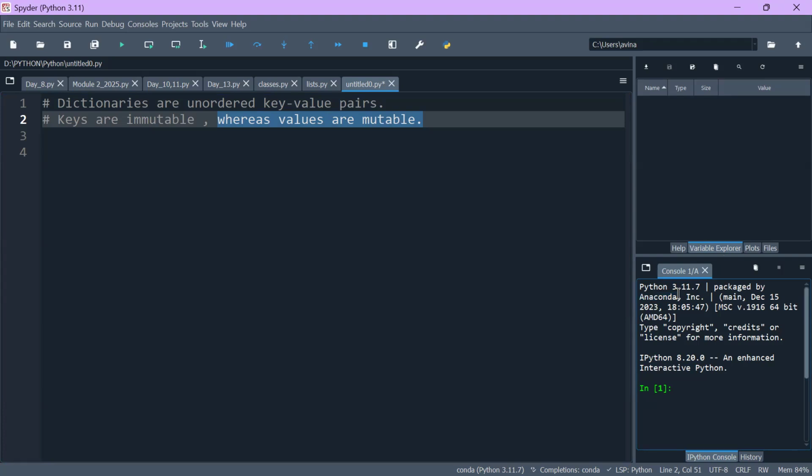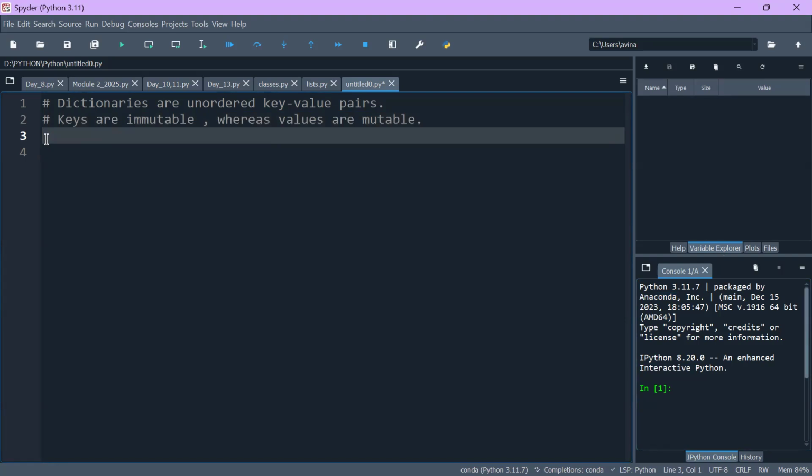That means you are changing the definition in your Oxford dictionary. So similarly, you are changing the values. For that reason, keys are immutable and values are mutable. I think you guys have understood till now why keys are immutable and why values are mutable.